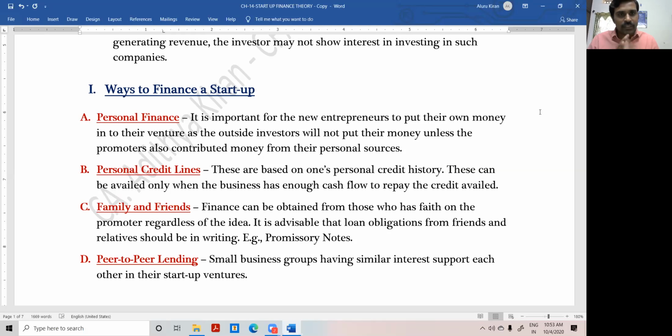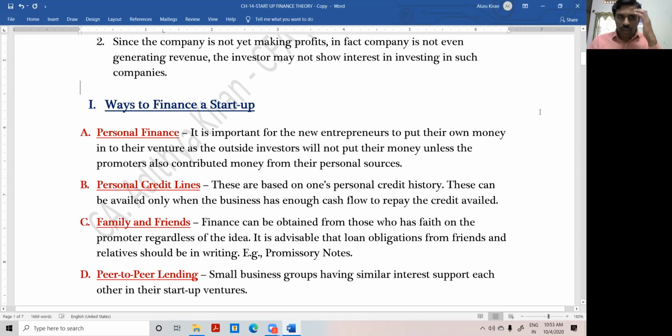Whatever we are discussing is not a standard. Most of the cases it is happening like that. It is not that this is the only method to raise finance. Okay, right. So now we'll discuss my first point: ways to finance a startup. Personal finance. First point. Look at this point: personal finance.